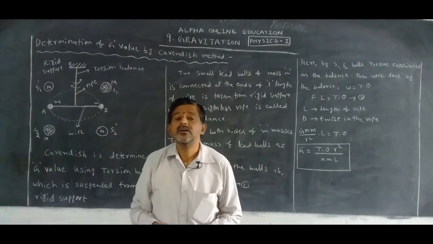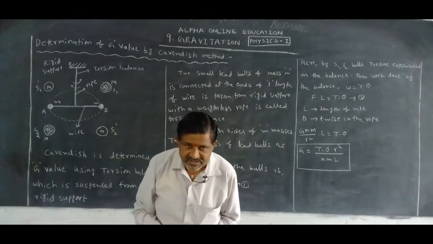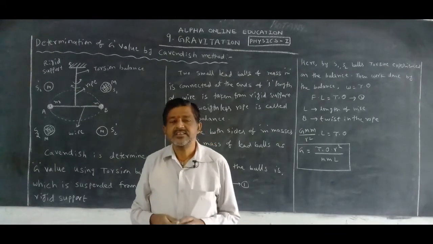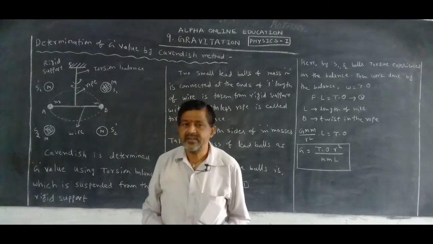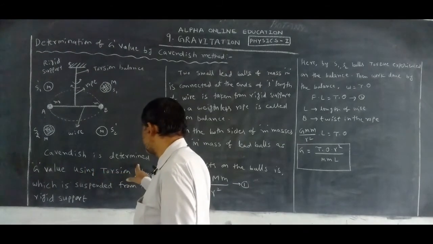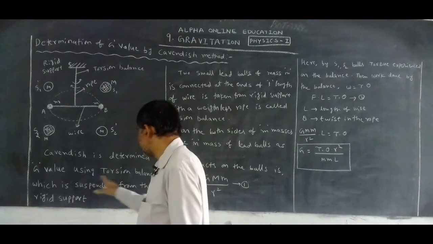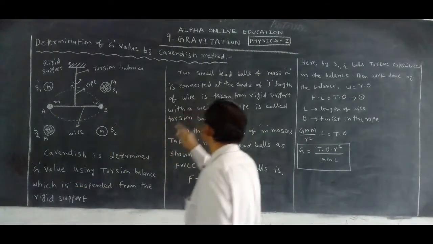It was designed by Cavendish. With the help of this torsion balance, he experimentally calculated the capital G value.